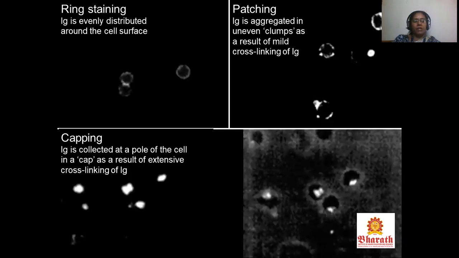So these are the figures. Look at this: ring staining. Ig is evenly distributed around the cell surface. The second diagram shows patches: Ig is aggregated in uneven clumps as a result of mild cross-linking of Ig. And capping: Ig is collected at a pole of the cell in a cap as a result of extensive cross-linking of Ig.